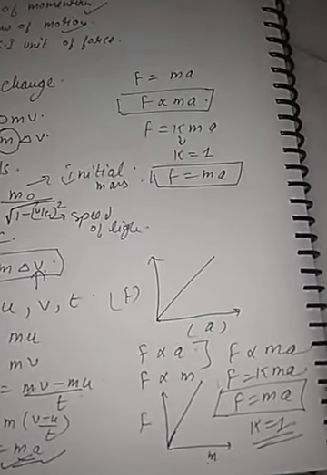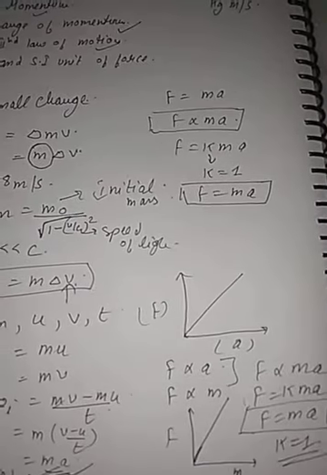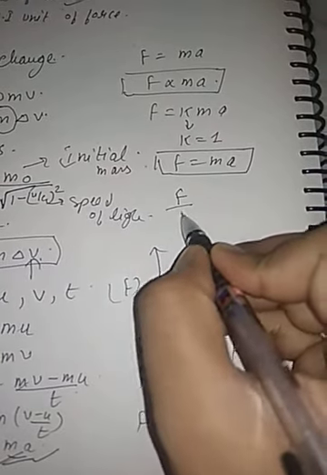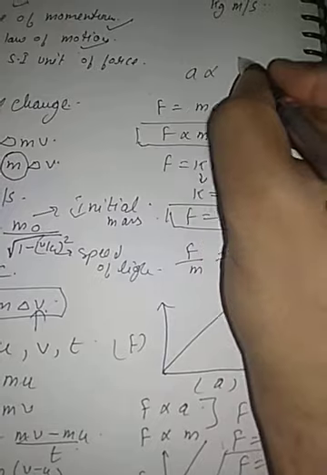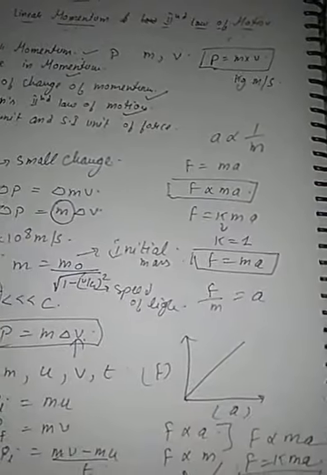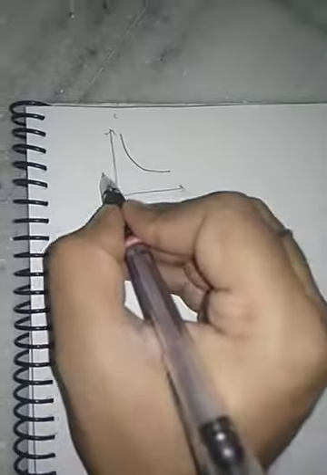Now if we talk about acceleration, with the help of this relation, F upon m equals a, that means a is inversely proportional to m, or we can say m is inversely proportional to a. Then the graph between m and a will go like this. Learn this graph. This is a and this is mass. Clear? This is an inversely proportional graph.